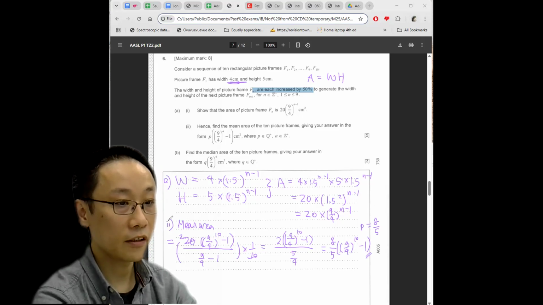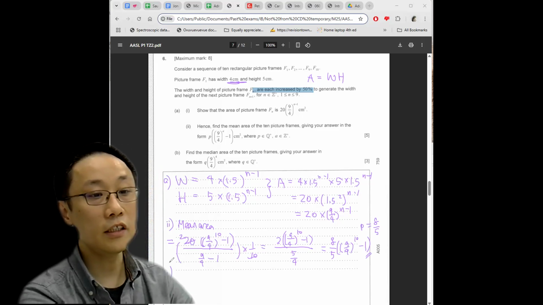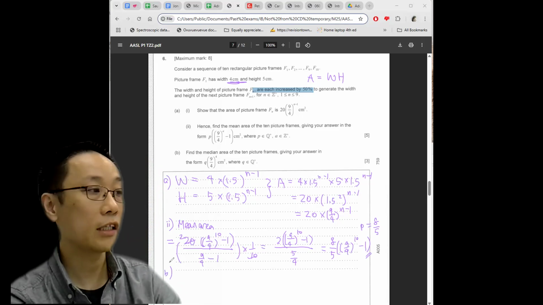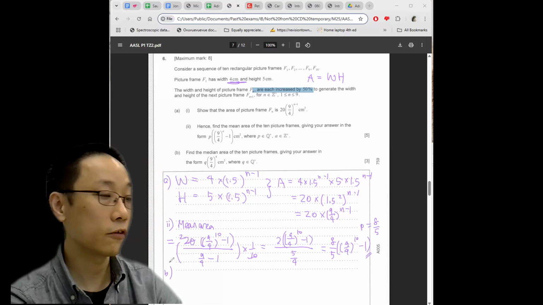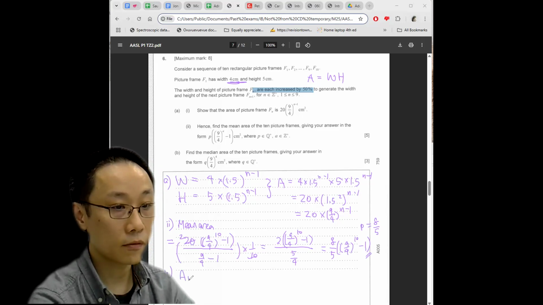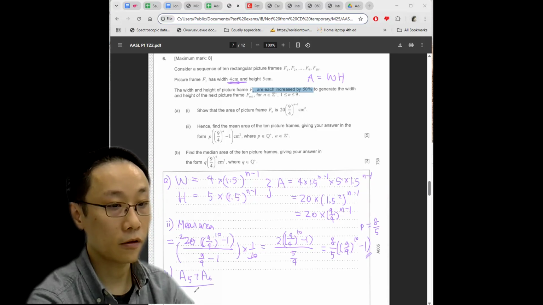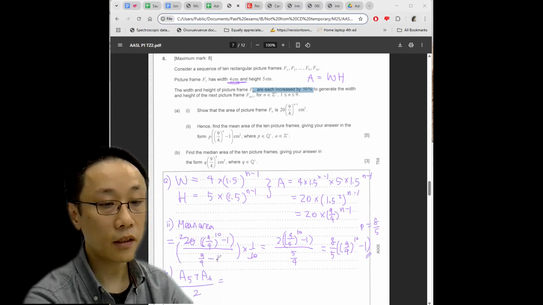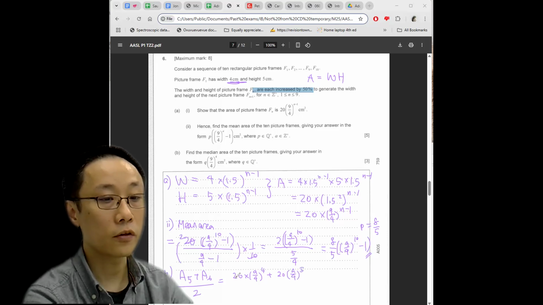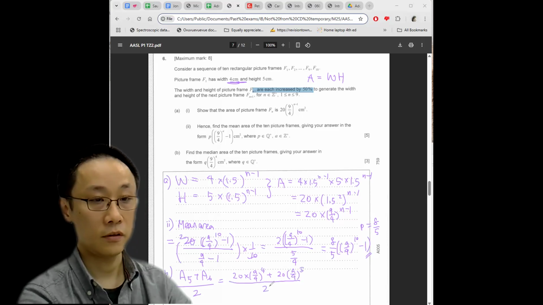And then part B, find the median area. So when you have 10 pictures, I hope it is obvious that the median value is just a simple average between the fifth and the sixth value. So the fifth area will just be 20 times 9 over 4 to the 4. And then the sixth, 20 times 9 over 4 to the 5, all divided by 2.